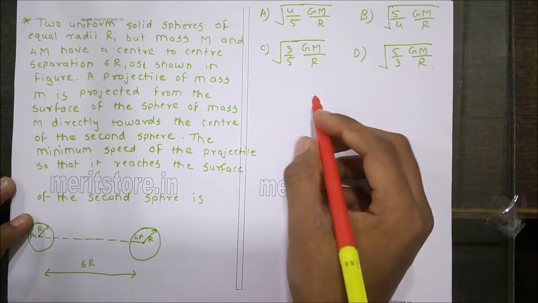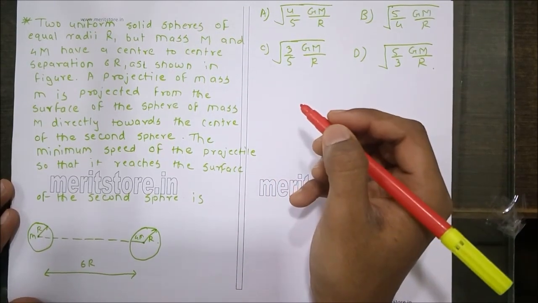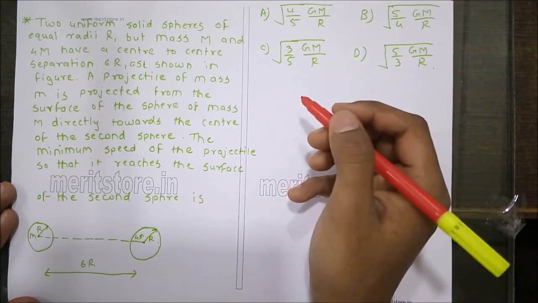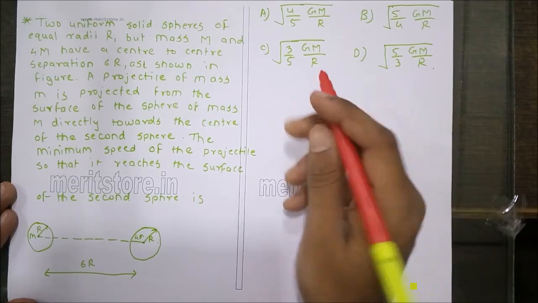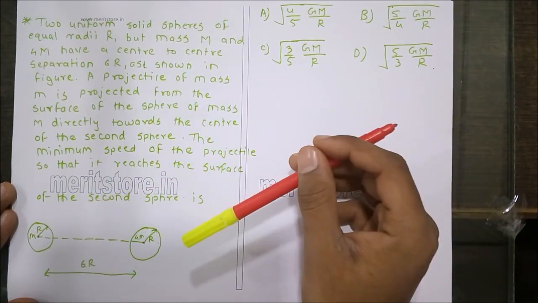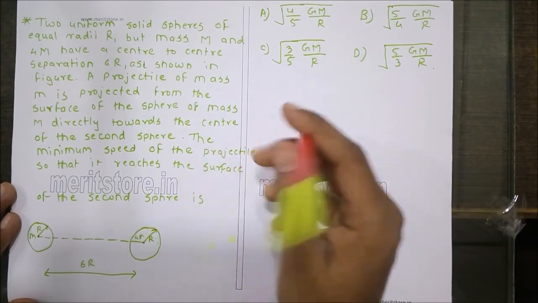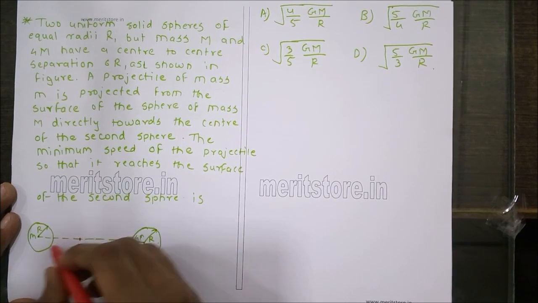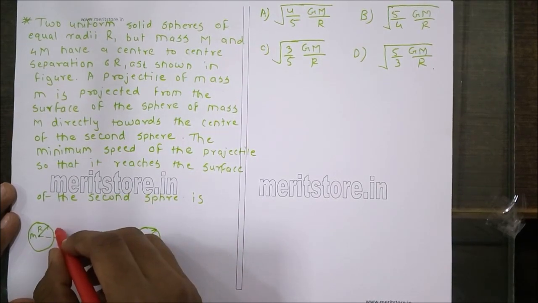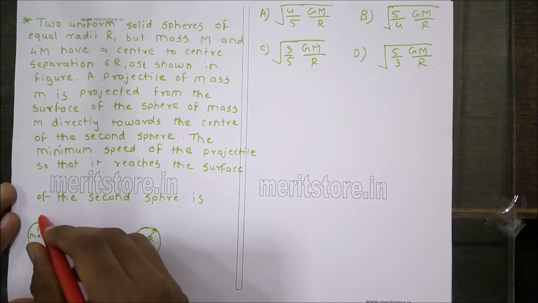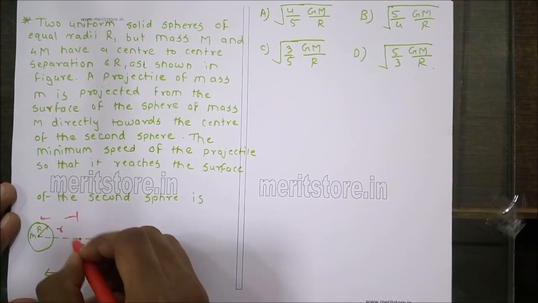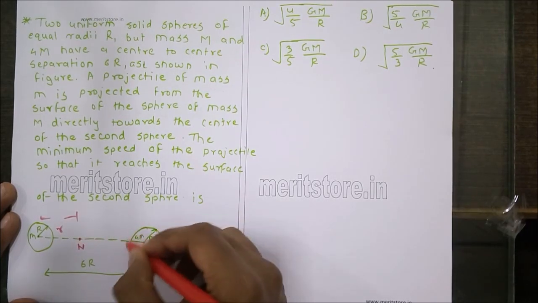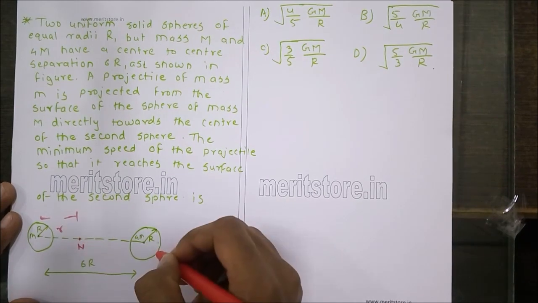Now let the projectile be having a mass small m and it is fired with a velocity v so that it reaches from the mass m to the surface of mass 4m. Let N be a neutral point, at a distance r from this sphere, till where the potential becomes 0, and from this point N, the second sphere starts pulling it.